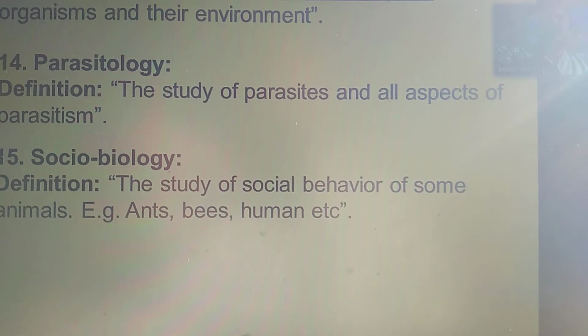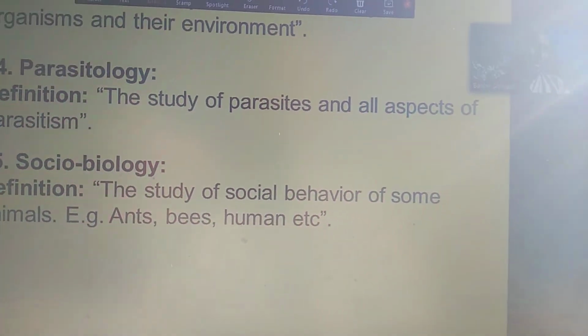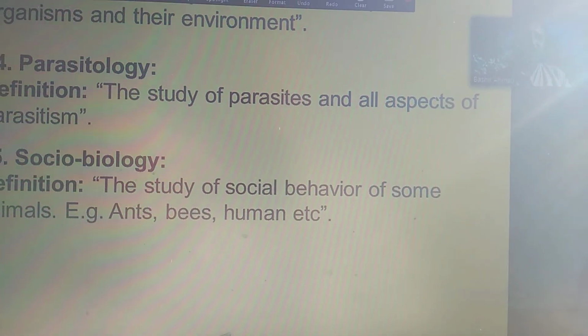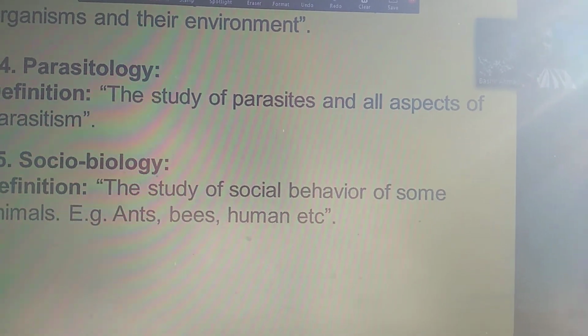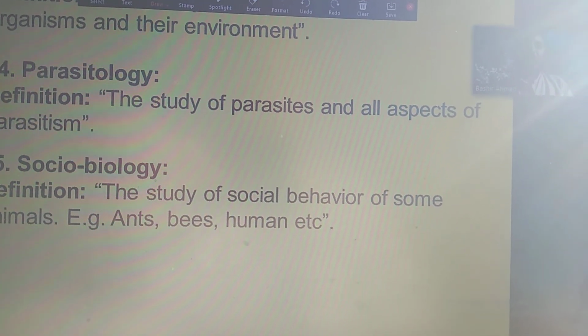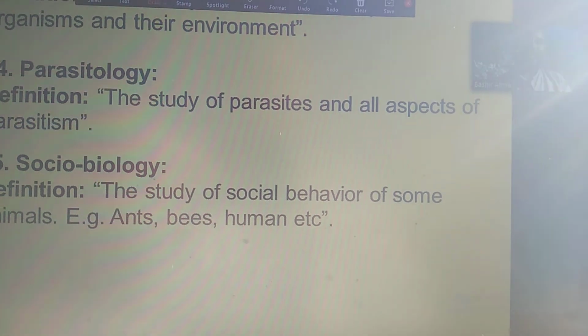Sociobiology. In sociobiology, we study social animals. Social animals have some common characteristics; they behave socially. Social animals include ants, bees, and humans, who also have social behavior.